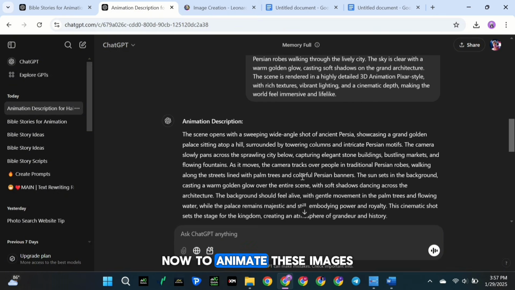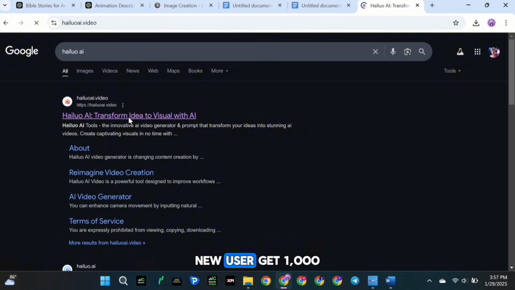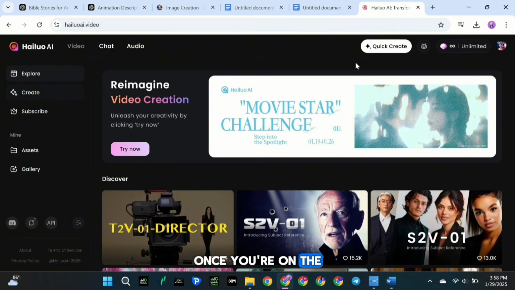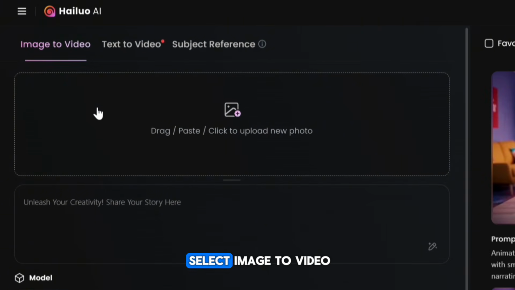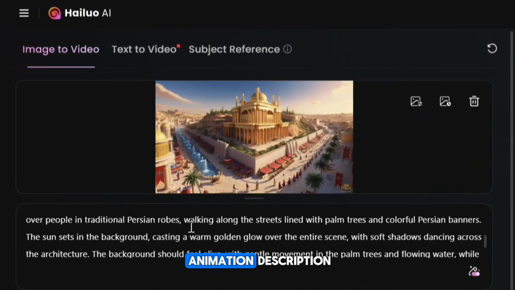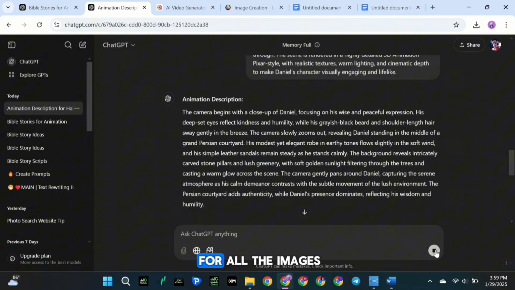Now, to animate these images, we will use Hailuo AI. Right now, new users get 1,000 free credits, so it's a great time to use it. Once you're on the site, click Create and select Image to Video. Then upload your scene image and paste the scene's animation description. After that, click Generate. Repeat the same steps for all the images.